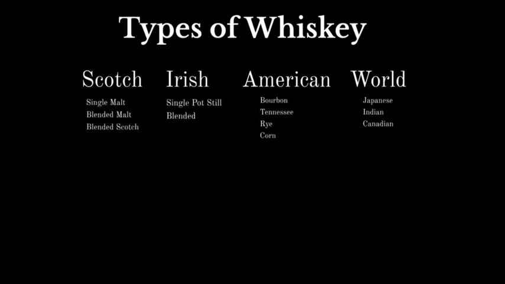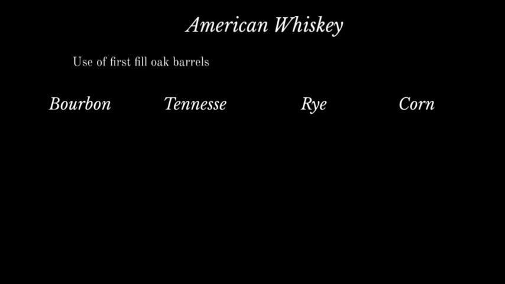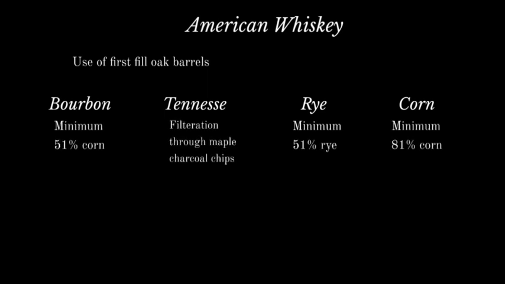American whiskey can be divided into four main categories. There is one very important factor for all of them. According to American law, only first fill barrels can be used for aging. That's why on American bottles you never see terms like sherry cask, wine cask, etc. Since they are not allowed to use them a second time, American producers sell their barrels to the rest of the world. American whiskies are generally based on corn.